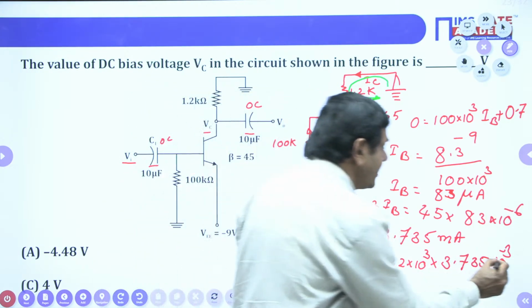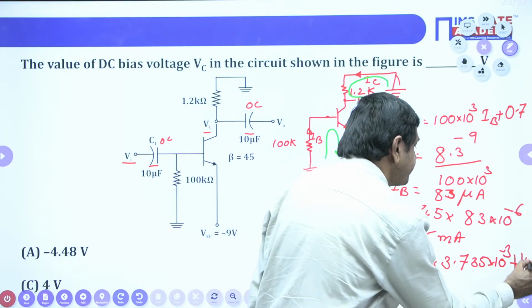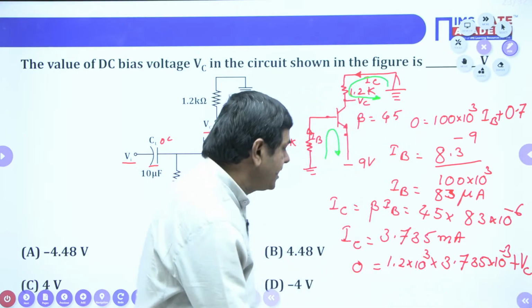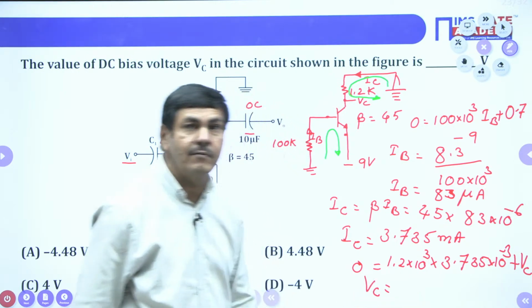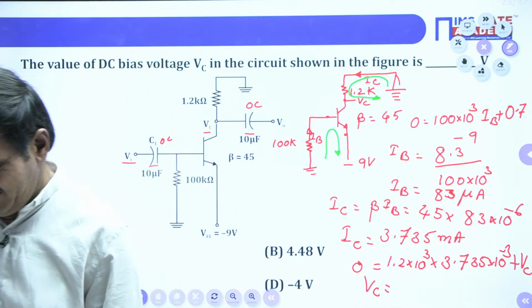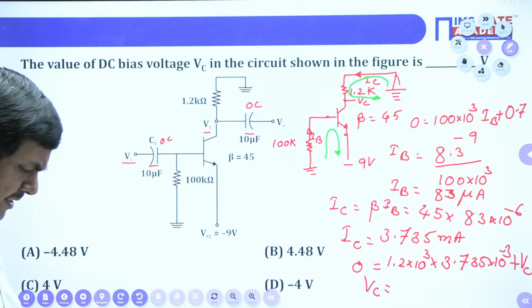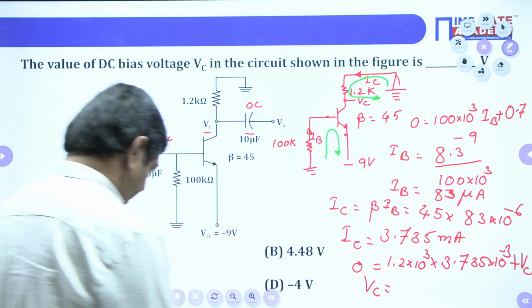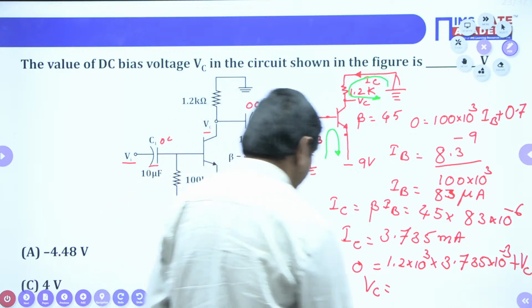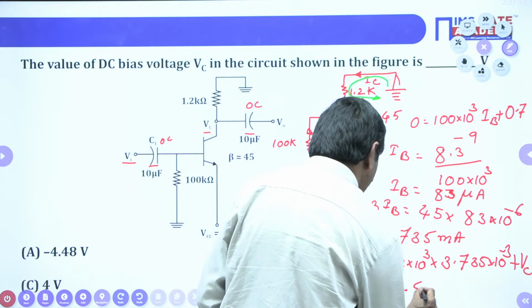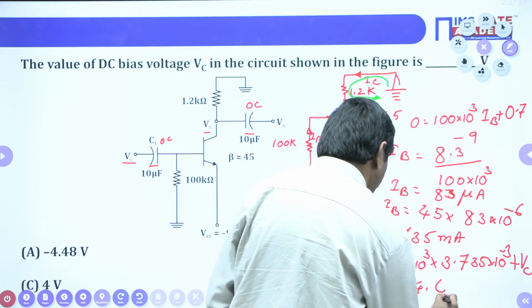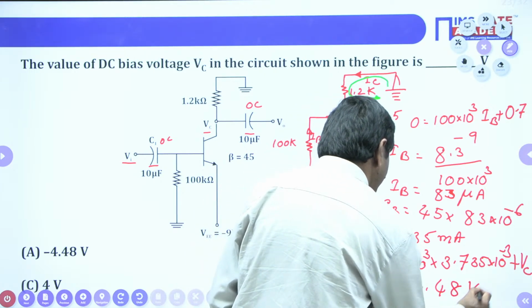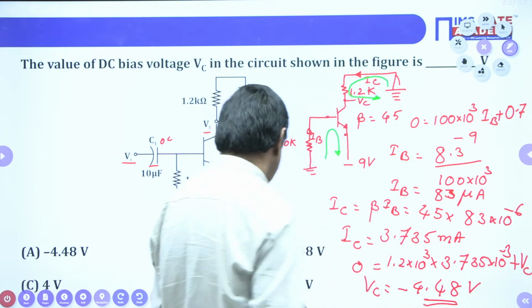Now use the calculator and find VC. Here VC comes as minus 4.482, approximately minus 4.48. That much voltage is possible.